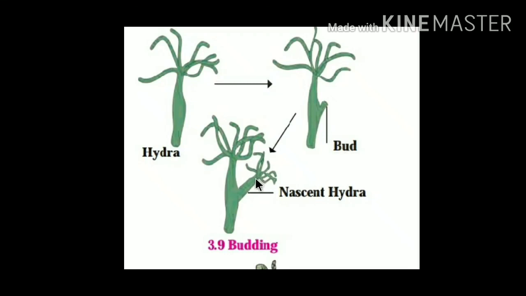Dermal layers and digestive cavity of the budding hydra are in continuity with those of the parent hydra. The parent hydra supplies nutrition to the budding hydra. The budding hydra separates from the parent hydra and starts to lead an independent life when it grows up and becomes able to do so.